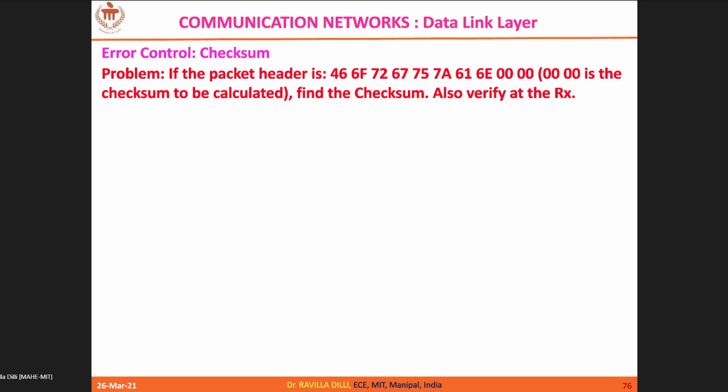466F 726775 7A616E. This is your actual packet header content, and 0000 is the checksum which needs to be calculated. So you try to generate the actual checksum that needs to be transmitted. You take 4 hex digits at a stretch and add them.